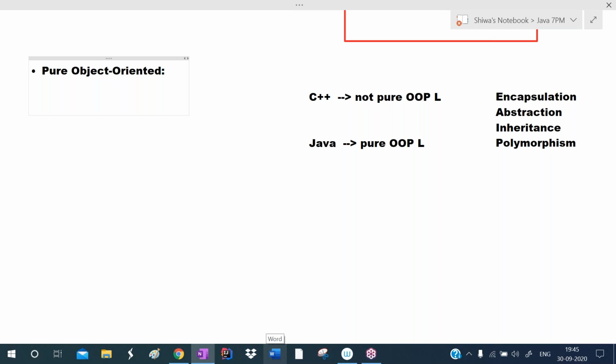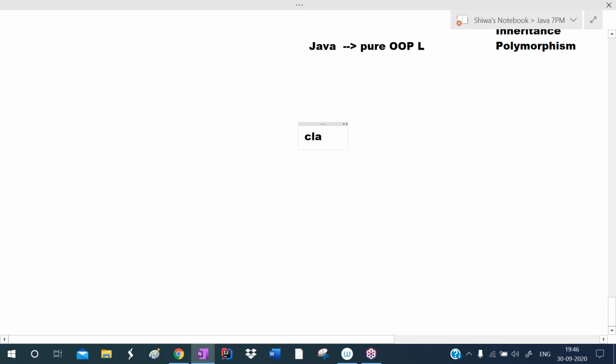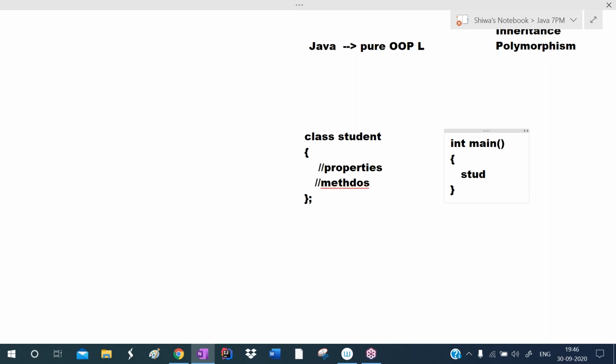So why is Java pure object oriented? Why is C++ not pure object oriented? Because in C++, see here, I'm writing one C++ program like this: class student. Starting point of class, ending point of class. In the class, we define private sections, public sections, and in that we define properties and methods. Finally we create an object for this class. To create the object, we define the main method outside of the class. So outside of the class, here we create the object: student S1.